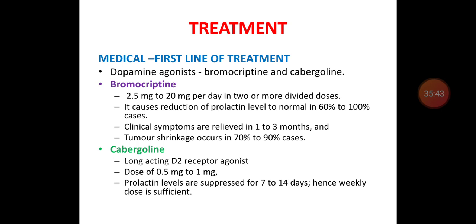The medical line of treatment is the first line of treatment in prolactinomas. The common drugs are dopamine agonists, that is bromocriptine and cabergoline. Bromocriptine is given at a dose of 2.5 to 20 milligram per day in 2 or more divided doses. It reduces prolactin level to normal in 60 to 100% of patients. Clinical symptoms are relieved in 1 to 3 months. Tumor shrinkage occurs in 70 to 90% of cases.